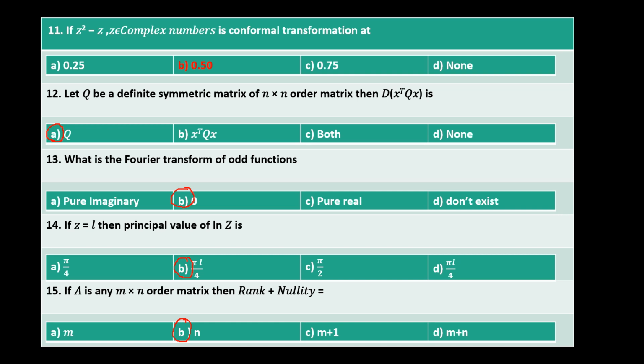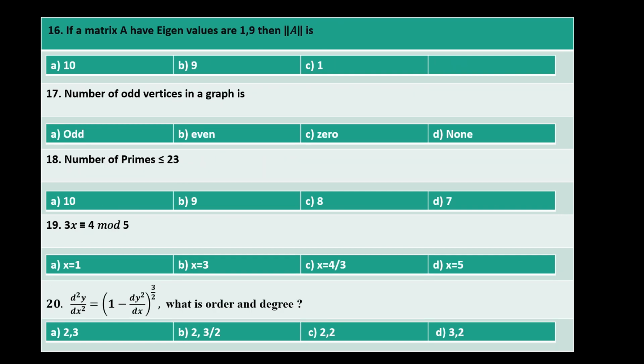So here we look at the next questions. It says that if the matrix A has eigenvalues 1 and 9, then what will be its norm? And we know that the norm is defined as the product of the eigenvalues, so the answer will be 9. And the number of odd vertices in a graph will always be even, and the number of primes less than or equal to 23, we can count them, and they are 9, so the answer will be 9.